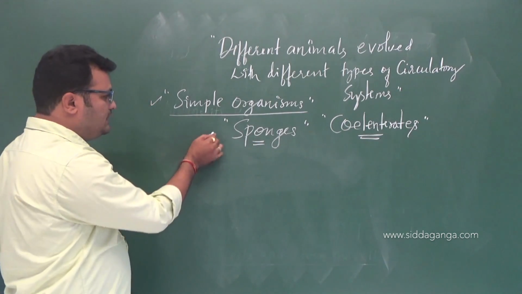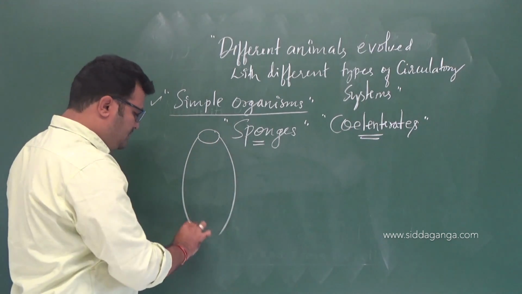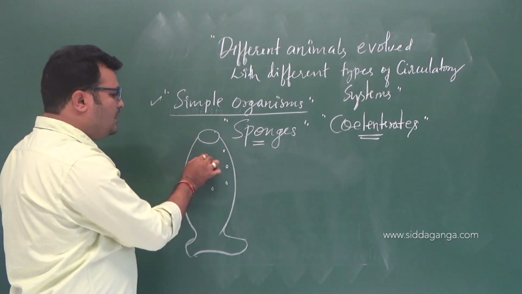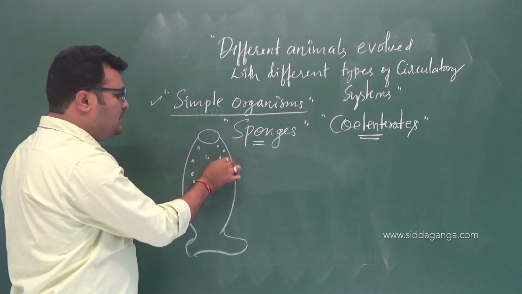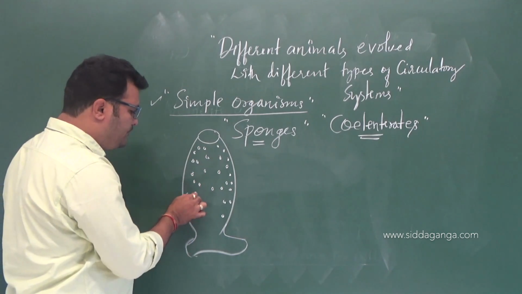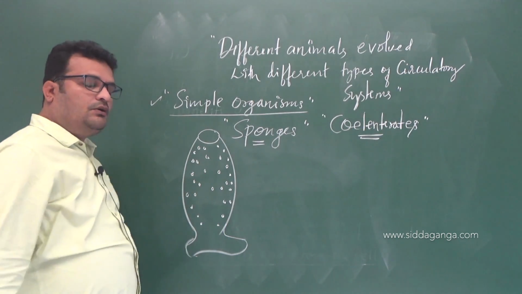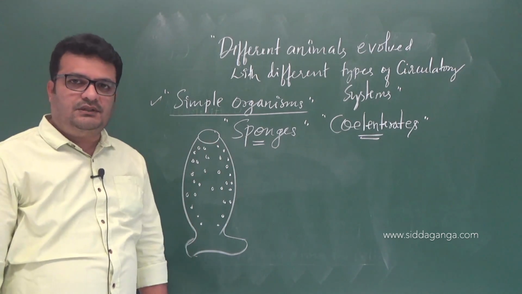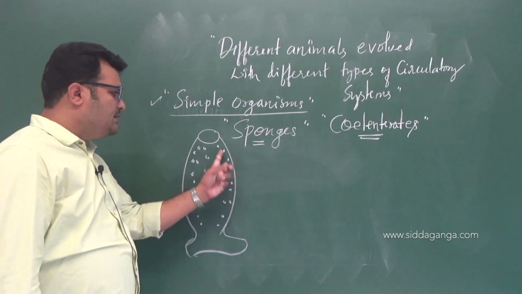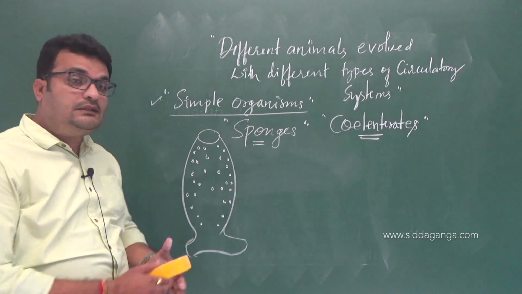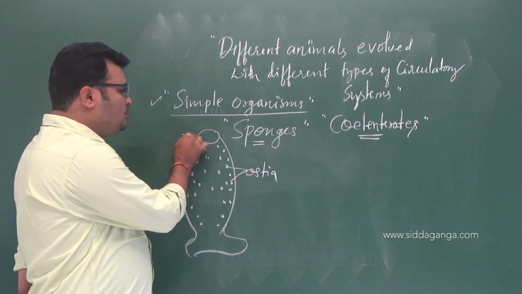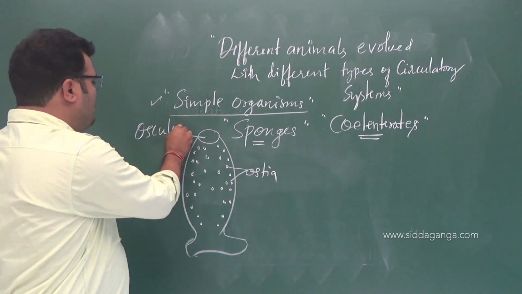If you talk about sponges, for example, Scypha, right? Sponges, Porifera, remember it from high school, and even in the first PU, the fourth chapter is there. In the first unit, you are going to learn the characteristic features of the sponges, right? As we know, the very basic characters of the sponges: the body possesses minute pores known as ostia, and the large opening called osculum, right?